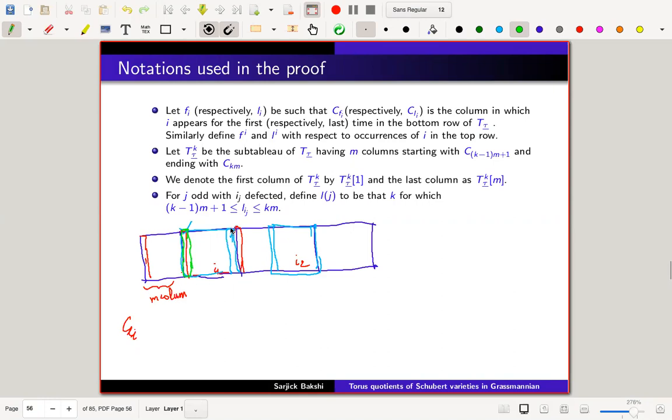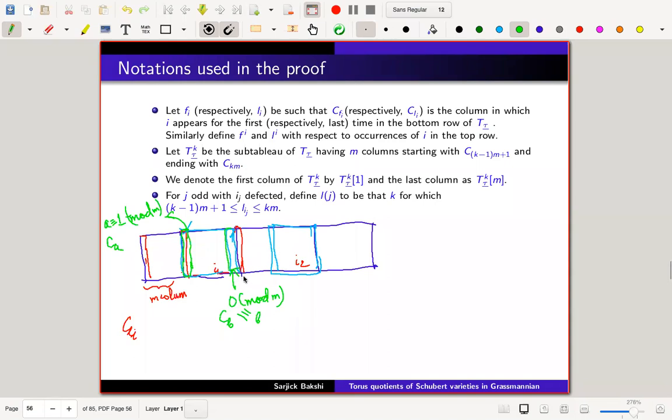So this box is the column number 1 mod M, and this is 0 mod M. So this is rather CA, where A is congruent to 1 mod M, and this is CB, where B is congruent to 0 mod M. Okay, so we have just taken these boxes now.